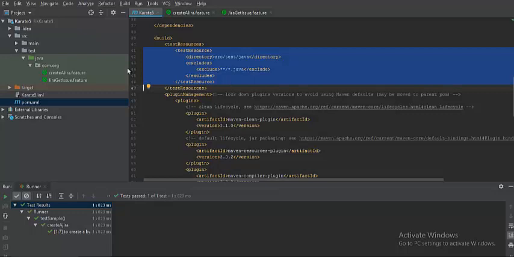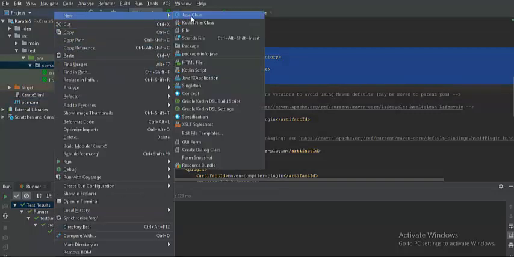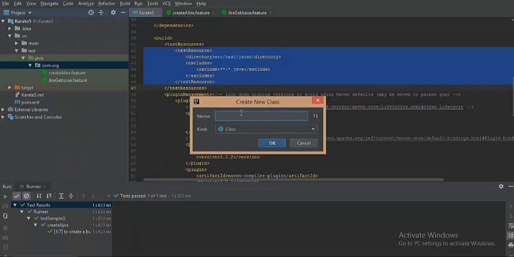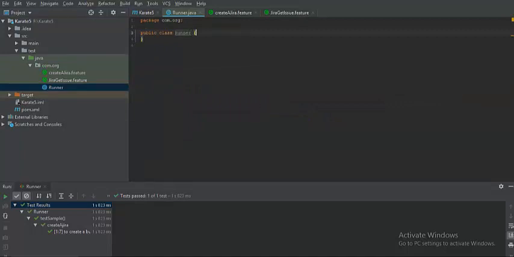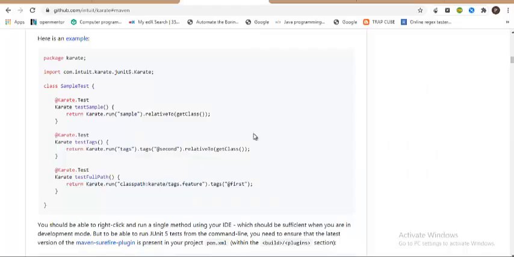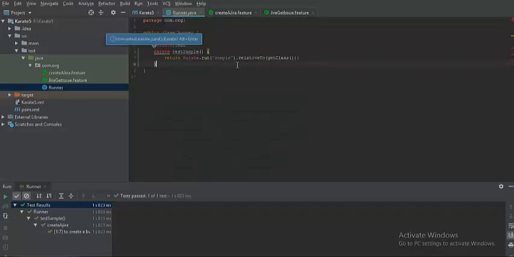So now what I would do, I would create a class file, and then I would copy those methods, and I will explain to you how that method works. So I would call this a runner class. I'm creating a runner class, and now let me copy one of these methods. So let me copy this sample method, test sample method, and now you can see there are some dependencies missing.